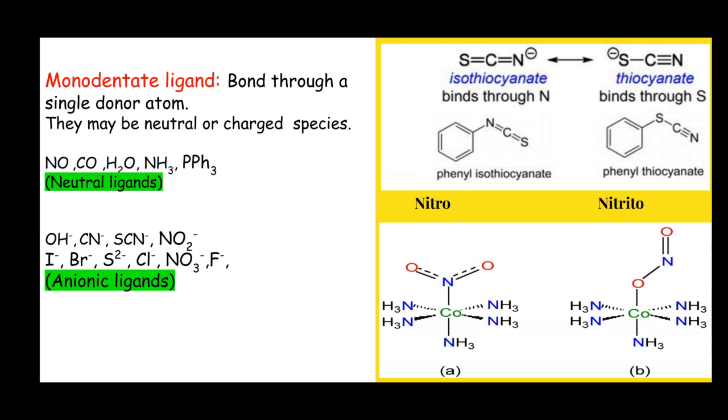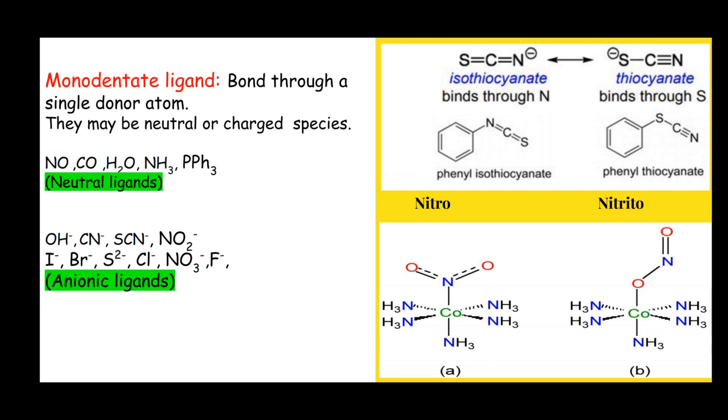In the given examples of neutral ligands, there is only one donor atom in these ligands, and only one lone pair of electrons is donated to the central metal atom. Like in the ammonia molecule, nitrogen has one lone pair of electrons and it makes a bond by donating that lone pair to the metal.